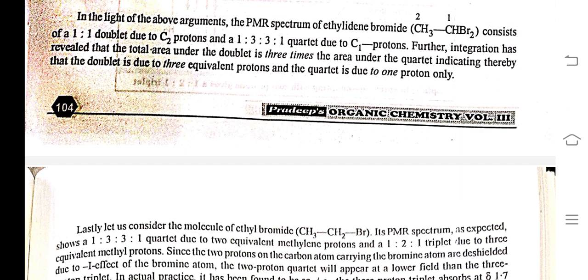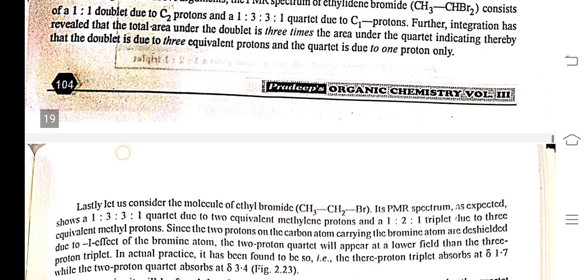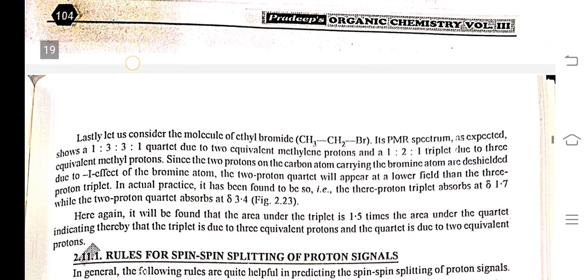Further, integration has revealed that the total area under the doublet is 3 times the area under the quartet, indicating thereby that the doublet is due to three equivalent protons and the quartet is due to one proton only.